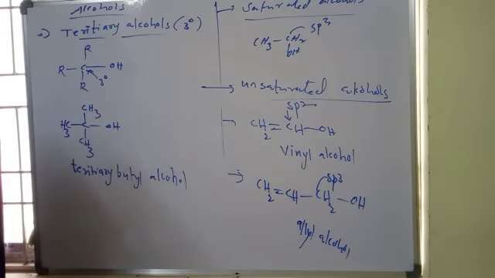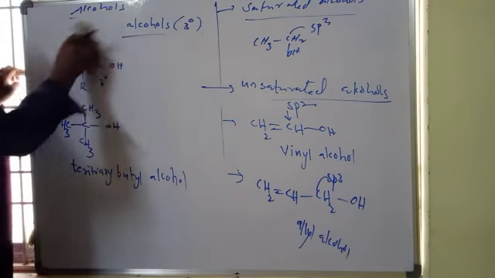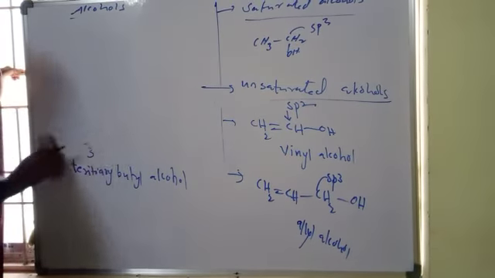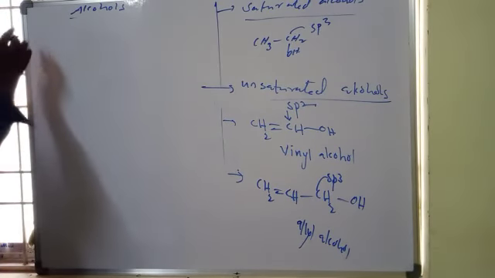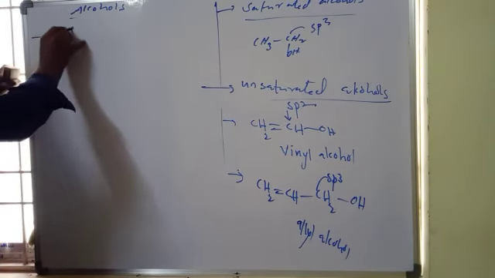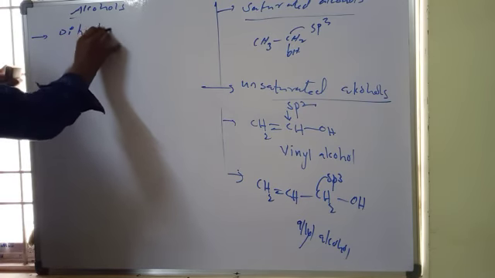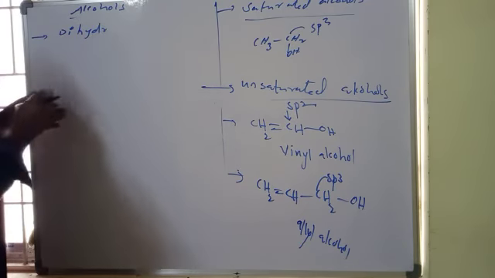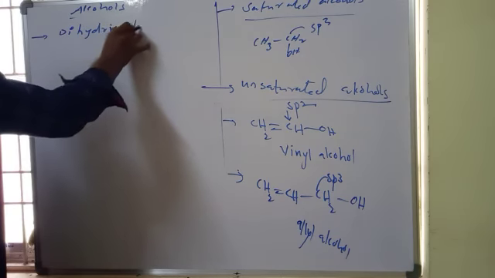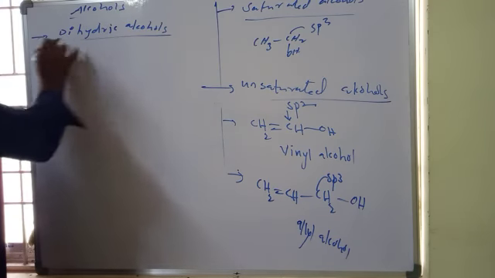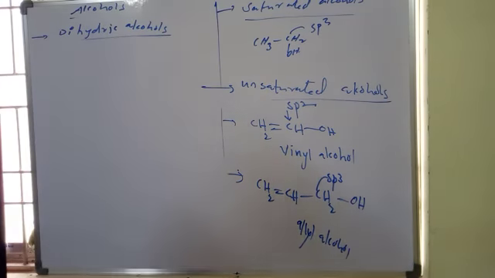So these are common alcohols. Some examples of these are monohydric alcohols. Monohydric means the alcohol contains only one OH group. Now dihydric alcohols: dihydric alcohols mean there are two OH groups.